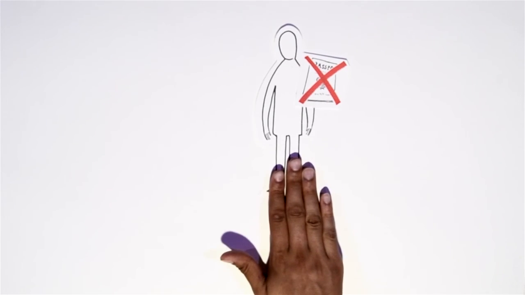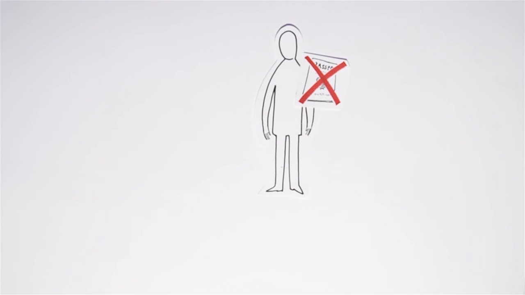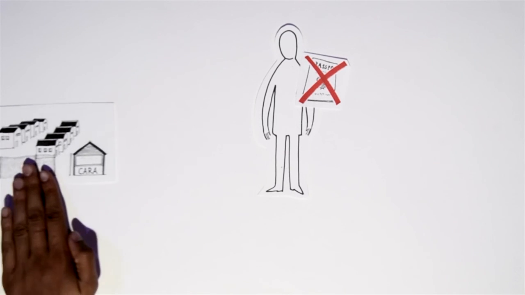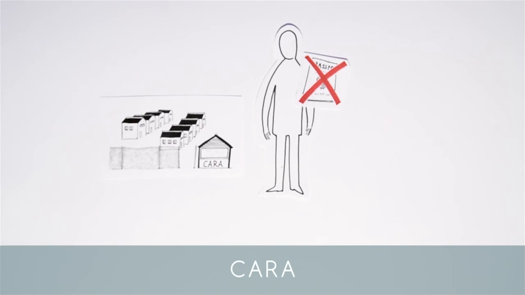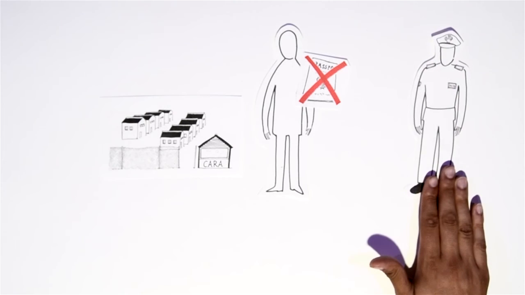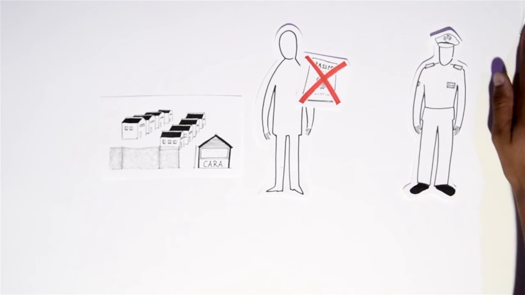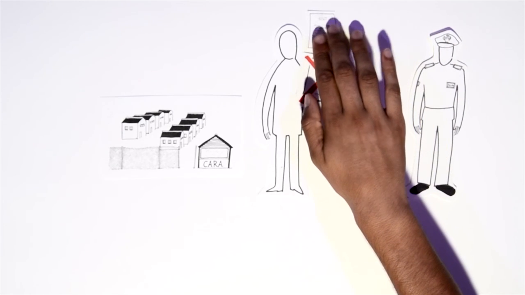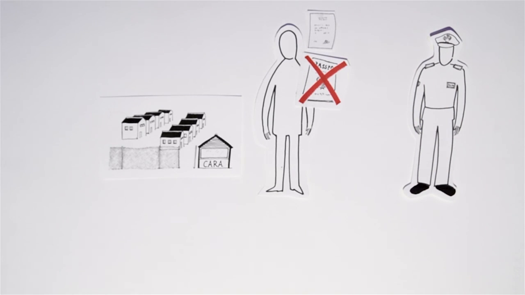If you do not have identity or travel documents, the procedure is different. You go to a reception centre for asylum seekers, which is called CARA. The police give you a piece of paper with the address of the centre and the reason why you have to go there. Look after this paper because it is your temporary residence permit.